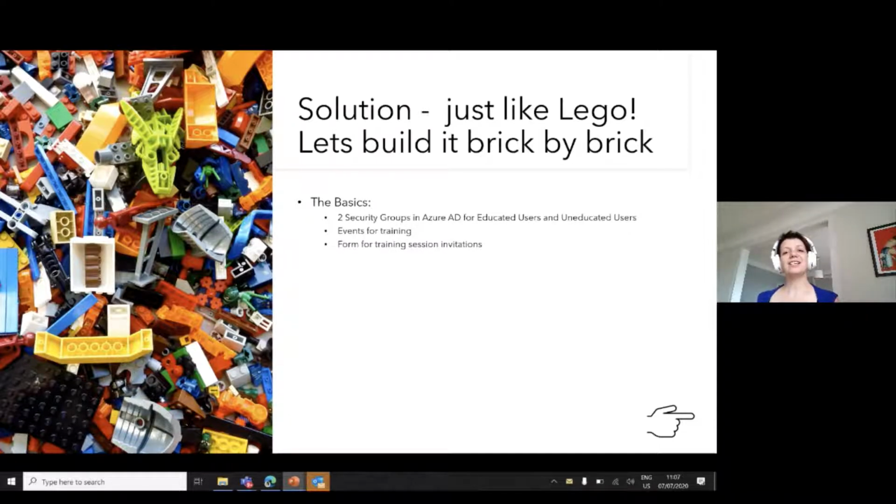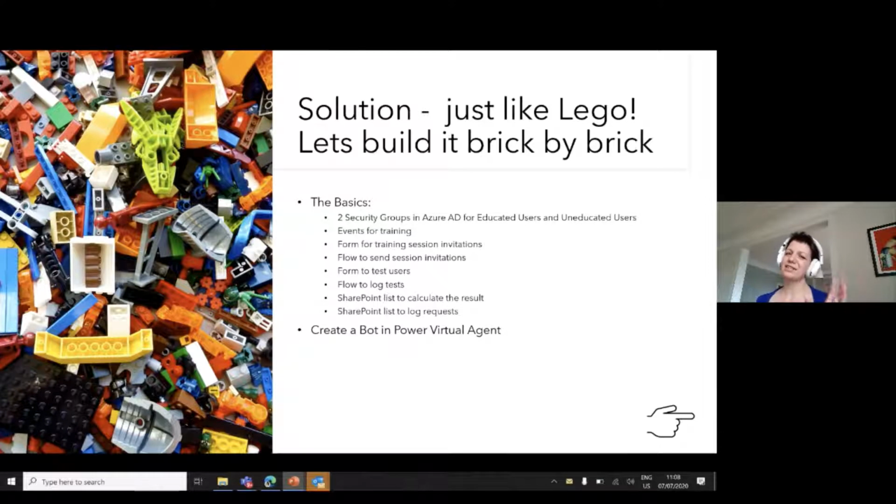After that, I need a form for training session invitations. So I need to let the user choose which training session he or she wants to attend. I need to have a flow that sends those session invitations to our user. I need a form to test my user after they attended training. I need a flow to log my tests. And I need a SharePoint list to calculate the results of those tests. And then I need another SharePoint list to log those requests.